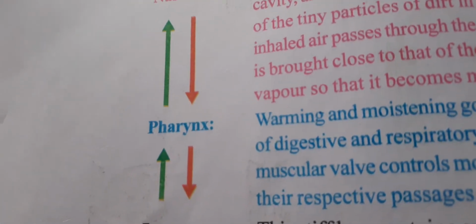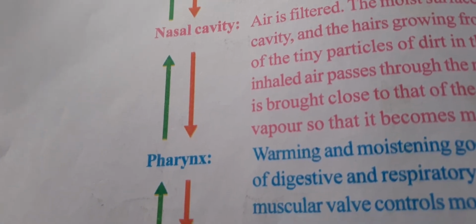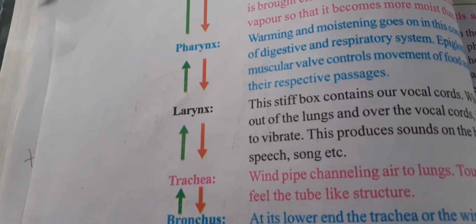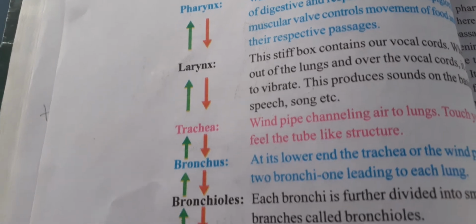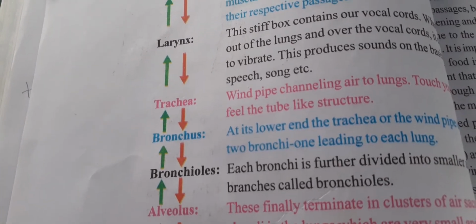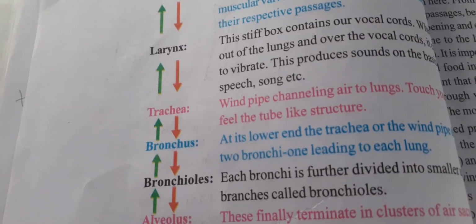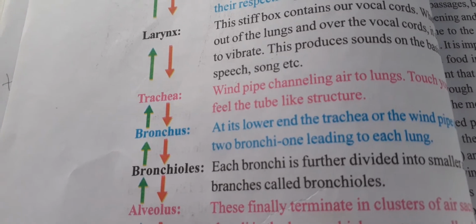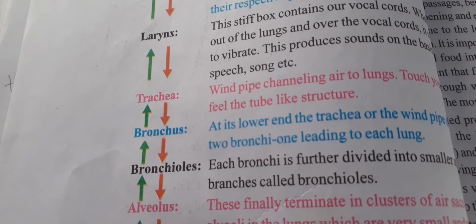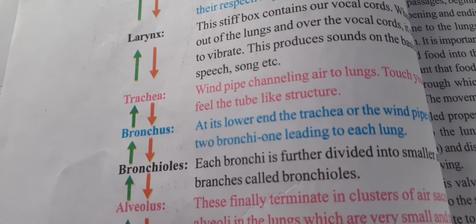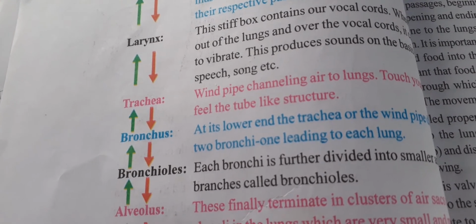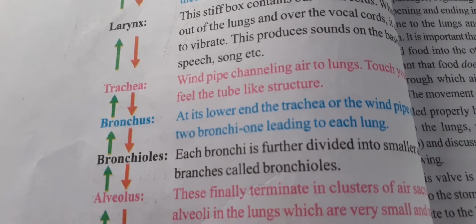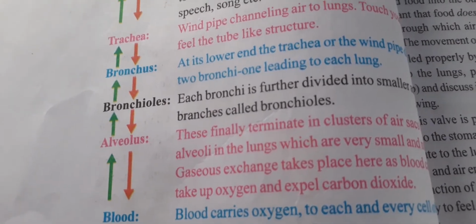After that the pharynx, after that the larynx, after that the trachea, after that the bronchus, after this the bronchioles, and last the alveolus. Alveolus is, as I already told you, a small microscopic sac present in the lungs. It is mainly responsible for what? It is mainly responsible for gas exchange. Yes students, after that we have blood.